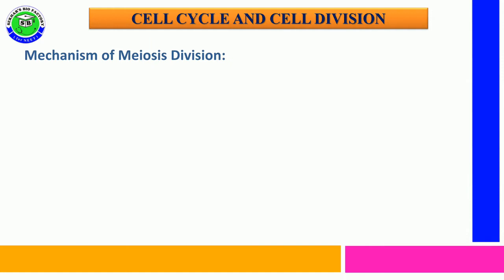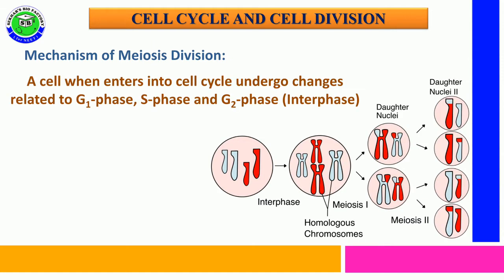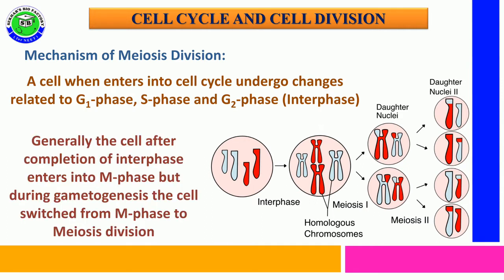In the mechanism of meiosis, when a cell enters the cell cycle, it generally undergoes various changes related to G1 phase, S phase and G2 phase, and completes interphase. After completion of interphase, the cell generally enters M phase, but during gamete formation, the cell switches from M phase to meiosis.